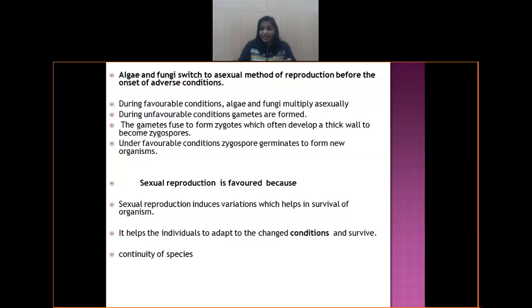One special case we have is where algae and fungi switch to the sexual method of reproduction. During favorable conditions, and whenever I say favorable conditions, it is with regard to that particular plant or organism, algae and fungi multiply by asexual methods, that is, by vegetative propagation.